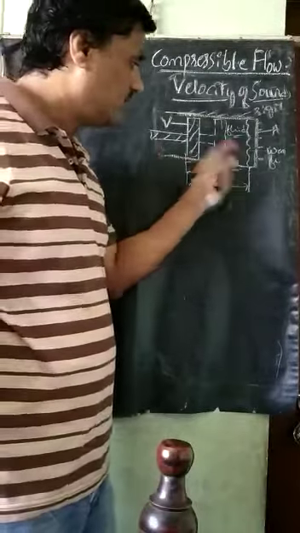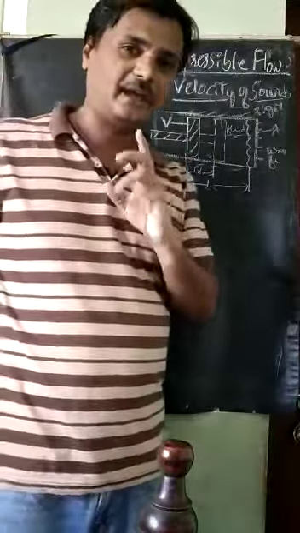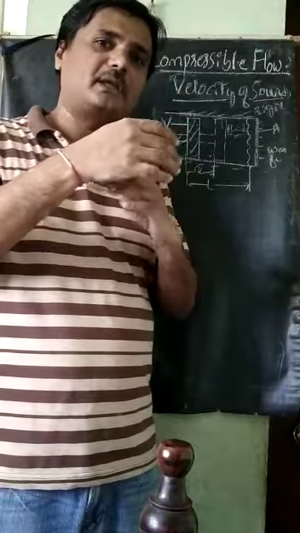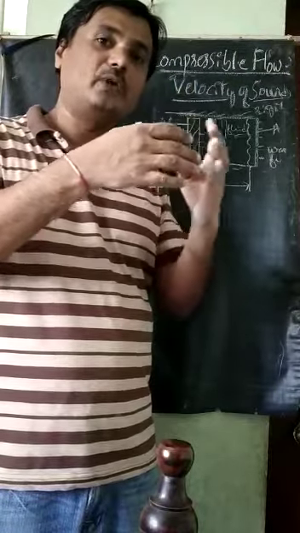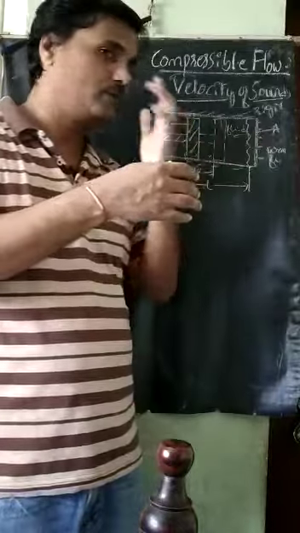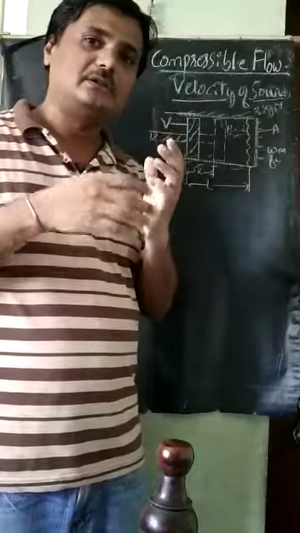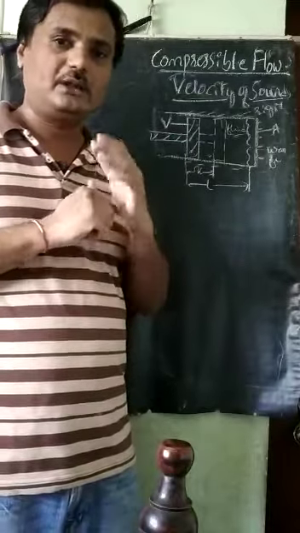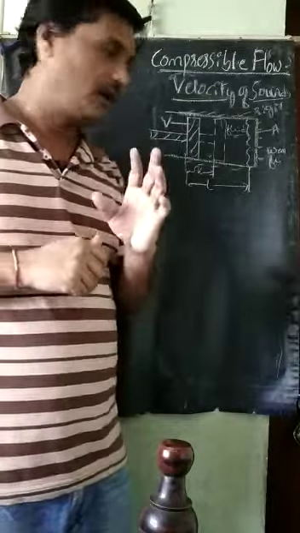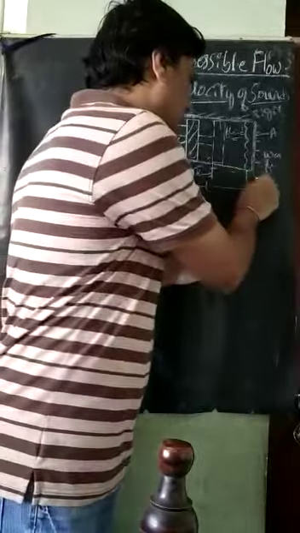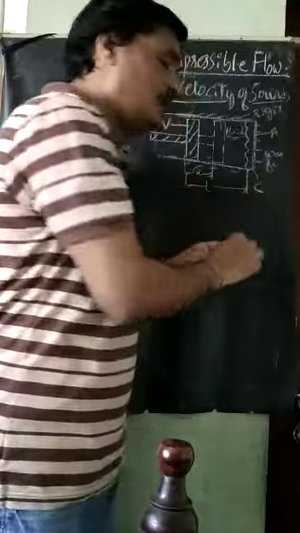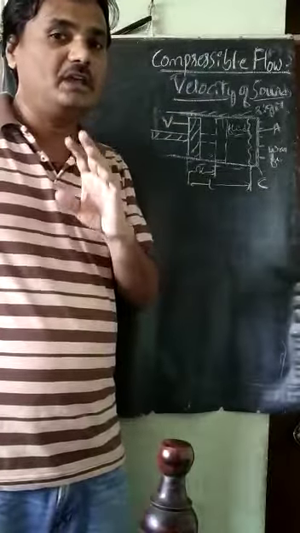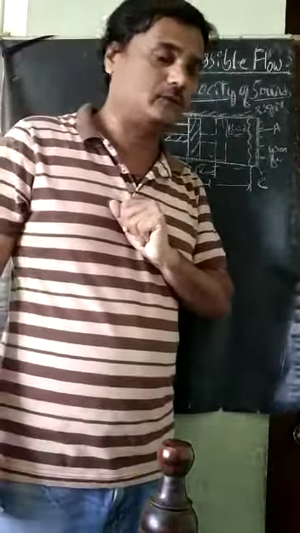The pressure waves, as I have told, are making some disturbance and moving in the air, here in the cylinder. They are taken as sound waves. The pressure waves have a velocity c. C is the velocity of the disturbance, or the velocity of the pressure wave, in this case.